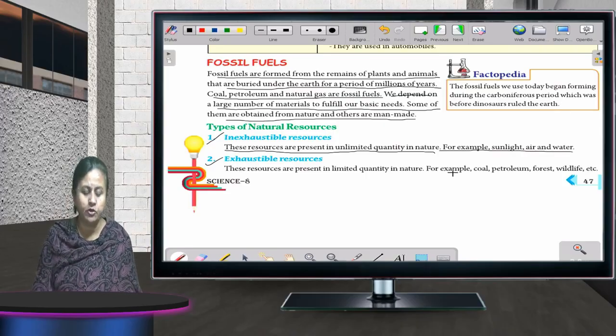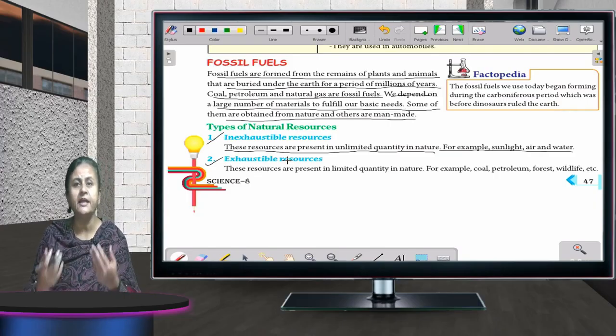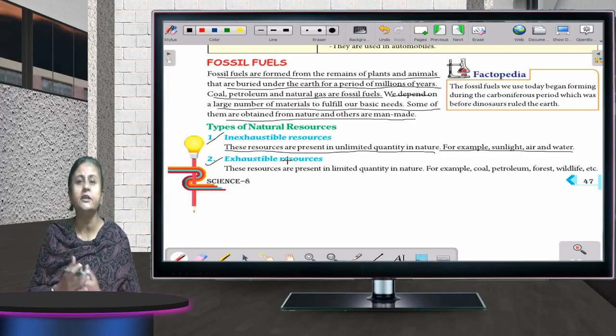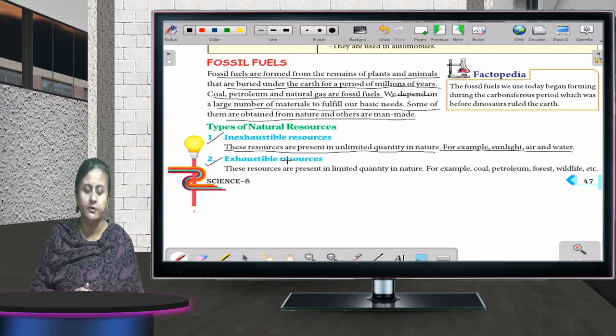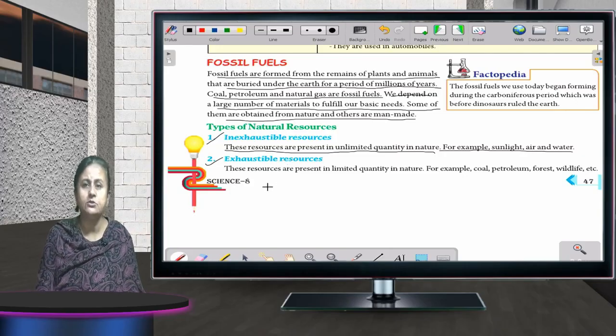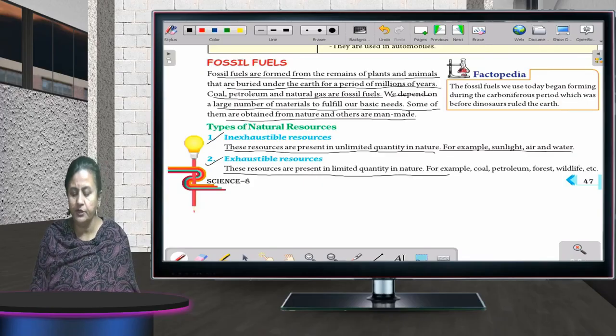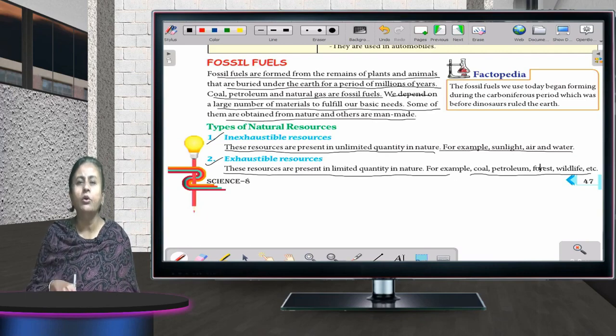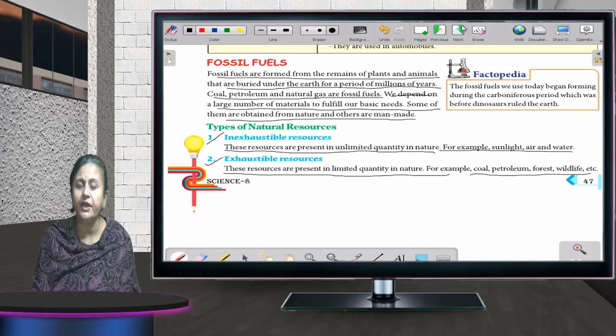But if I talk about exhaustible resources, with the passage of time, at the speed at which we are using them, we are not aware. We are wasting them. We are not aware that we will not be able to get them back soon. So, these are known as exhaustible resources. These resources are present in limited quantity in nature, for example, coal, petroleum, forest, wildlife, etc. With our own mistake, we are losing them at a very alarming rate.